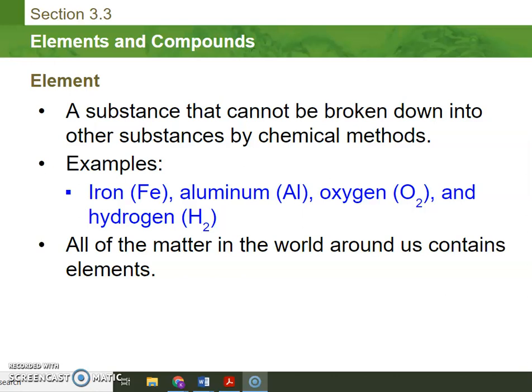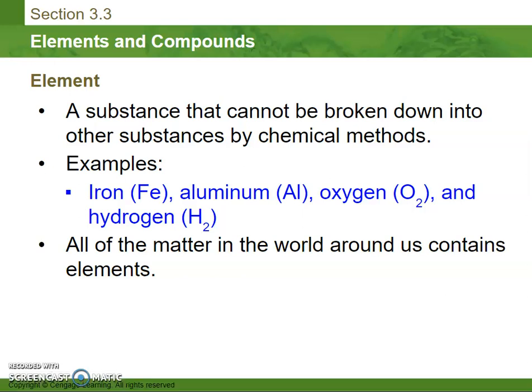Examples of an element would be iron, aluminum, oxygen, hydrogen. Any substance that can be found on the periodic table is an element. Everything in the world is made up of elements, whether they are individual elements, individual pure substances, or mixtures of those things. Everything is made of elements.